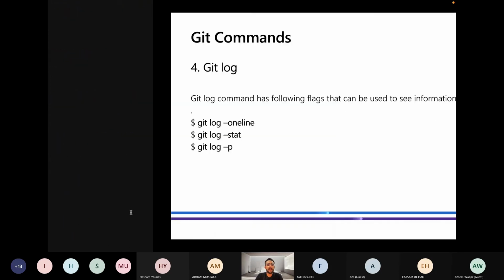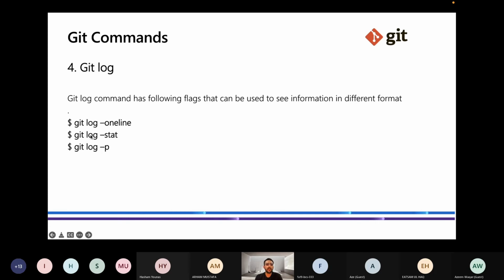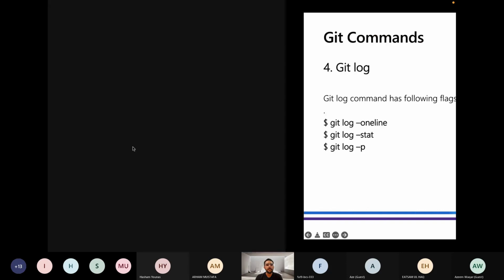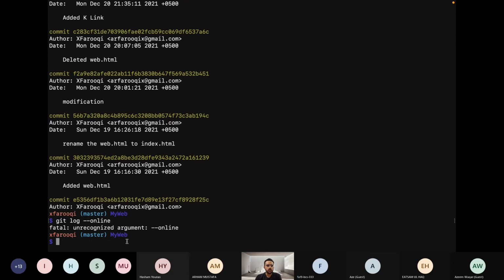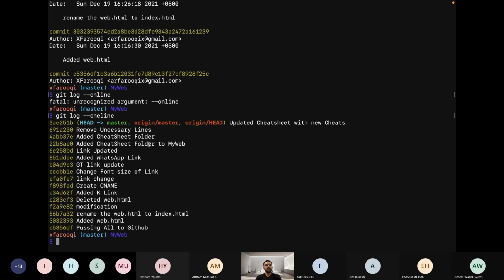Now let me use the flags of the Git log command. As I told you earlier, Git has some extra flags. One of these flags is git log --oneline. So let me enter it. As is clear from its name, it will show everything in one line. I made this mistake hundreds of times, always writing online, but it is oneline. As you can see, all of the commits that we have made are written in just one line, like the SHA of that commit and the message of that commit.